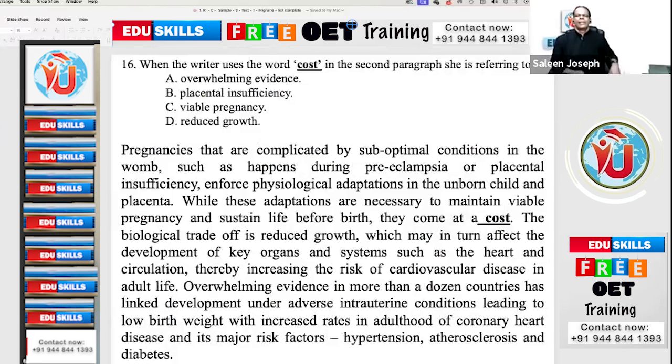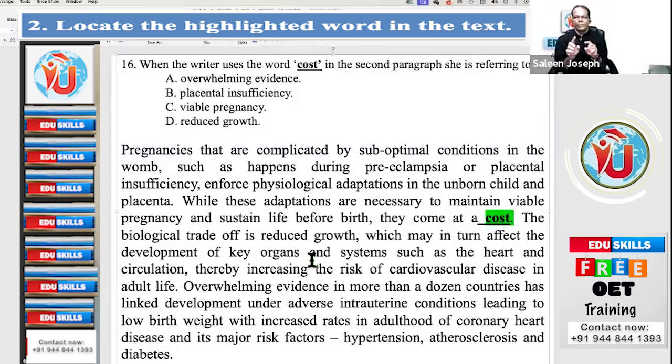Beautiful. When the writer uses the word caused in the second paragraph, she is referring to. It's actually no need of hedging words here. The hedging word is highlighted. What type of question is this? Lexical type question. The principle, the clue or the strategy is that you have to immediately go to the highlighted word in the text. You have it here, right? The highlighted word. First step, go to the highlighted word in the text.